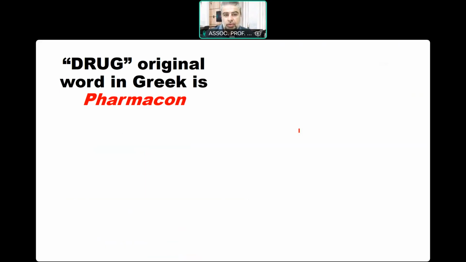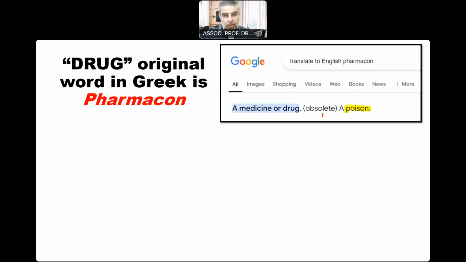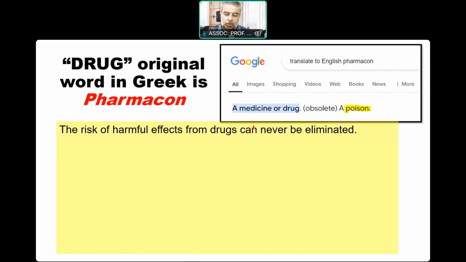Originally, the word drug came from the Greek word pharmakon. When we searched Google for the translation of the word pharmakon, we found that it is a medicine or a drug, which is originally Greek, as I said, but the old meaning also includes the meaning of a poison. These two meanings imply that the risk of harmful effect of a drug can never be eliminated, because a drug can be beneficial and also have a disadvantageous effect.